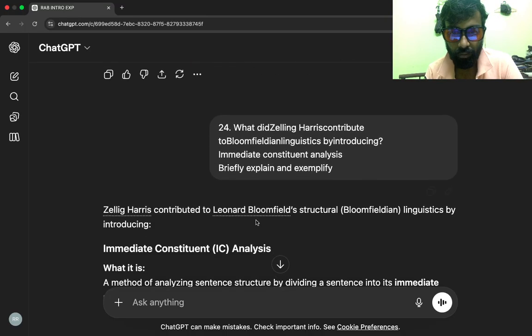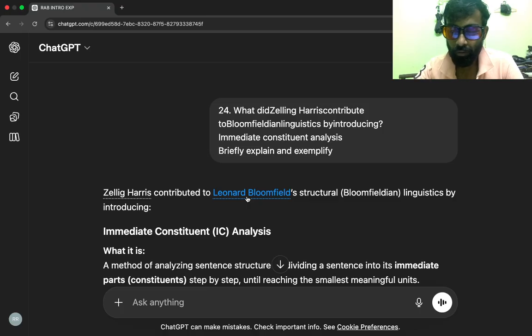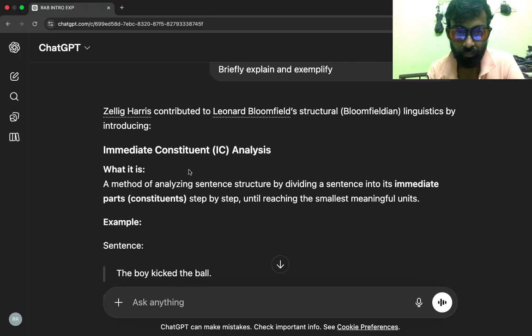Zellig Harris contributed to Leonard Bloomfield's structural, Bloomfieldian, linguistics by introducing immediate constituent (IC) analysis. It is a method of analyzing sentence structure by dividing a sentence into its immediate parts, the constituents, step by step, until reaching the smallest meaningful units.